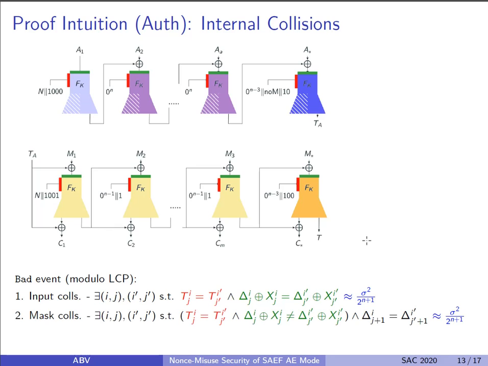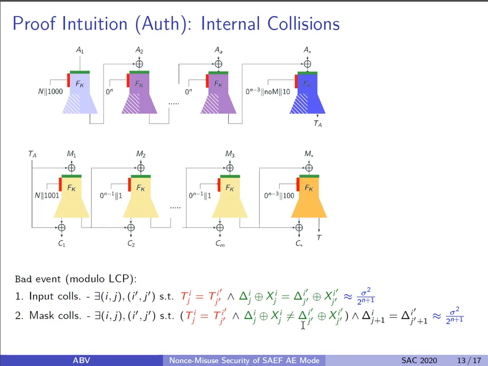The second bad event is the mask collisions. It's the case when the inputs are different with the same tweak, but the corresponding output masks are the same. Clearly, such an event cannot occur in the real world, but this can occur in the ideal world. In the ideal world, when the inputs are different, it is clear that the corresponding deltas are not in the longest common prefix, and thus they are uniformly distributed.